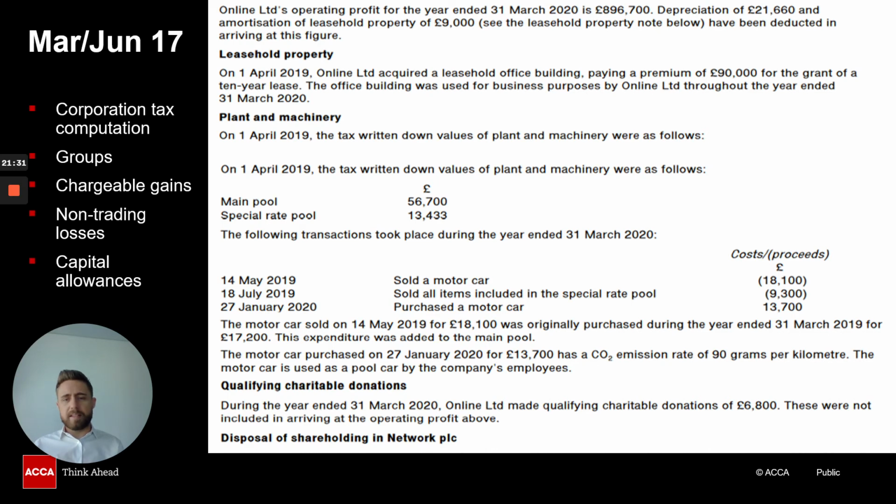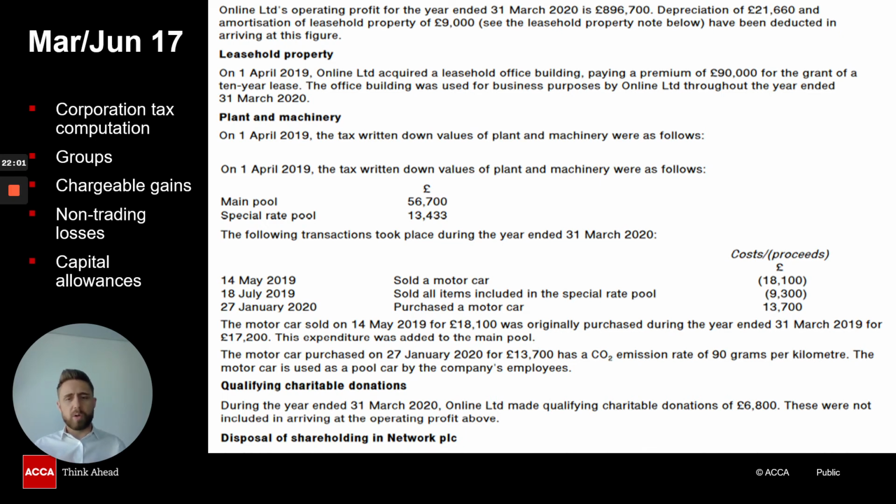Now, this has been updated, as I said, so I wanted to go through this question with you very briefly because this is sort of the same as income tax here. Corporation tax is, of course, the main syllabus area, but there are many, many different areas which are covered within corporation tax within one question. So again, it's all about your approach to answering these questions that you need to be aware of. So this question covers many, many different topic areas.